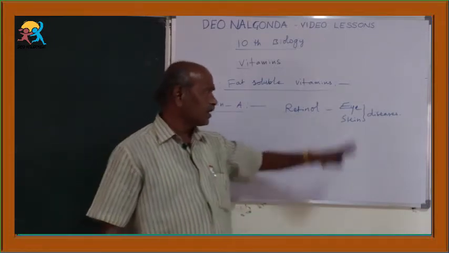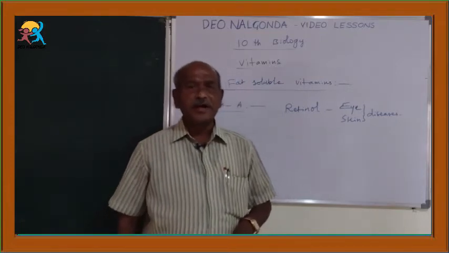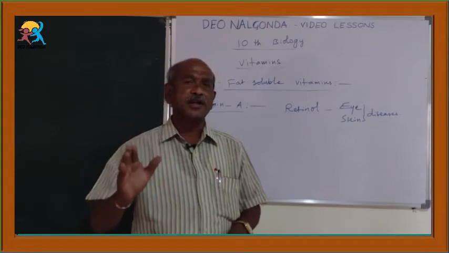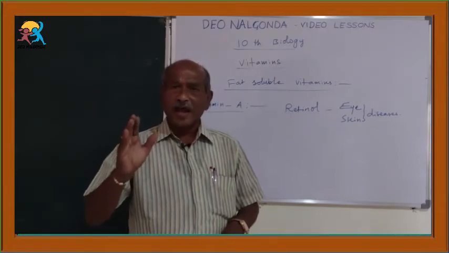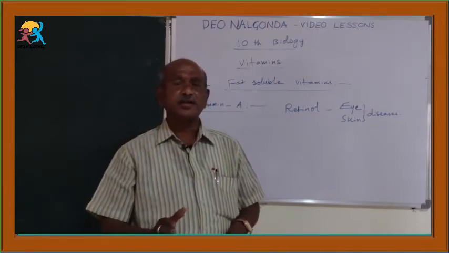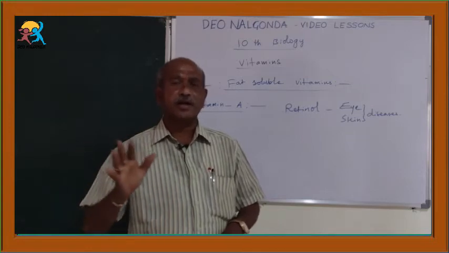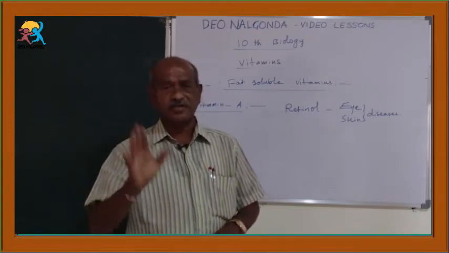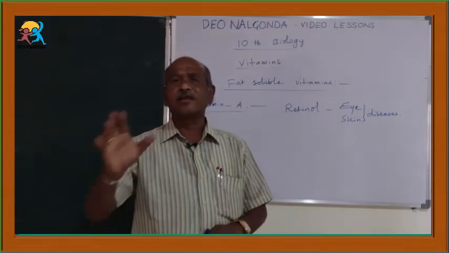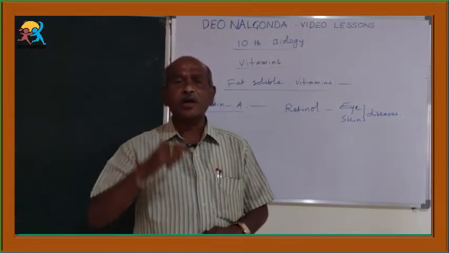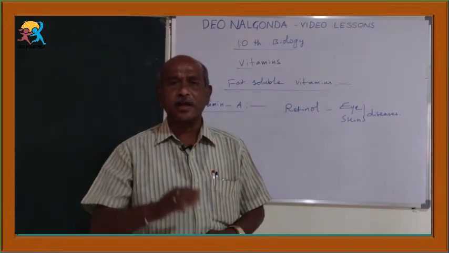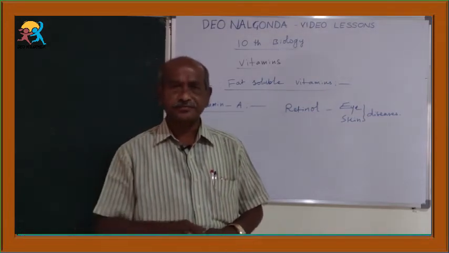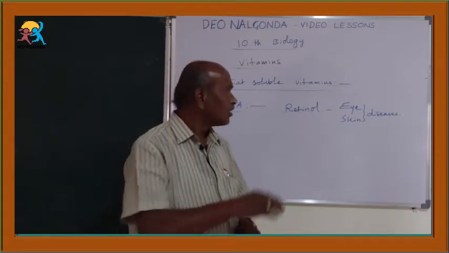Once again, the eye diseases. One is night blindness: a person can see objects in the light, but at night, or even in dim light, they can't see. Second, xerophthalmia: the lacrimal glands in the eye become dry and can't secrete tears, so it is called dry eye.